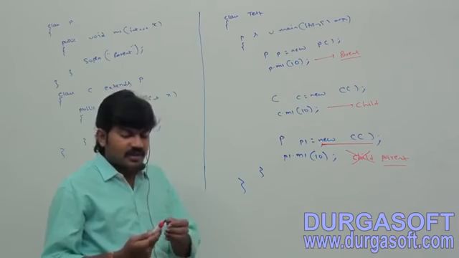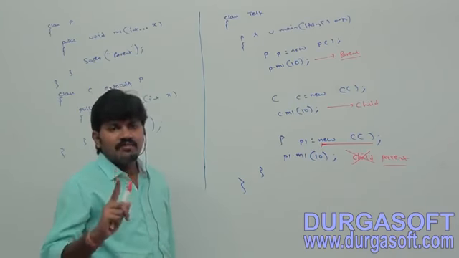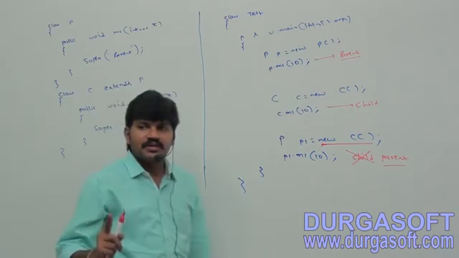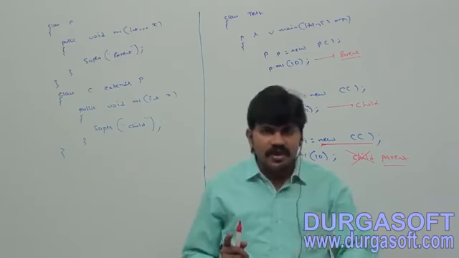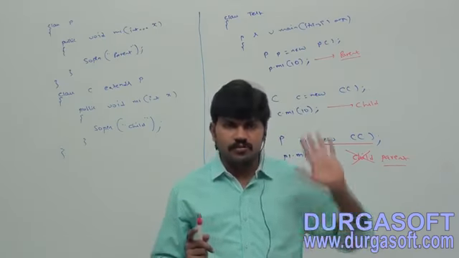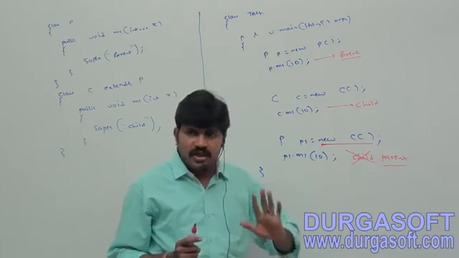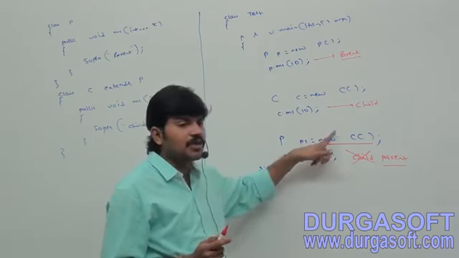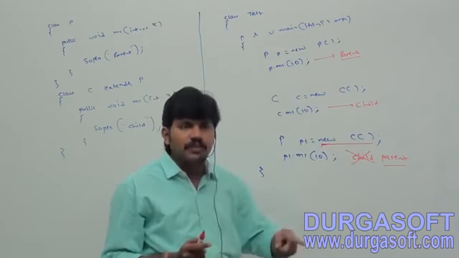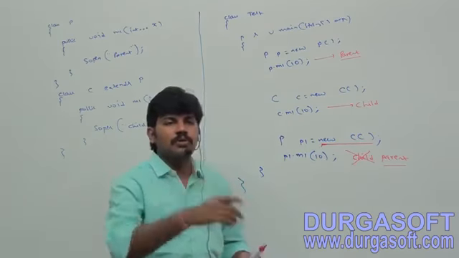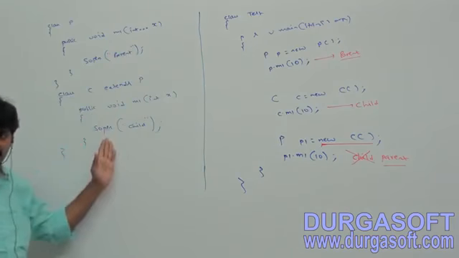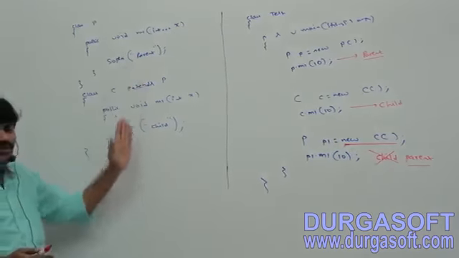Sir, why? What is the reason? In overriding, method resolution is always taken care of by the JVM based on the runtime object. Here the runtime object is the child object, so the child method should execute. But who told you it is overriding?